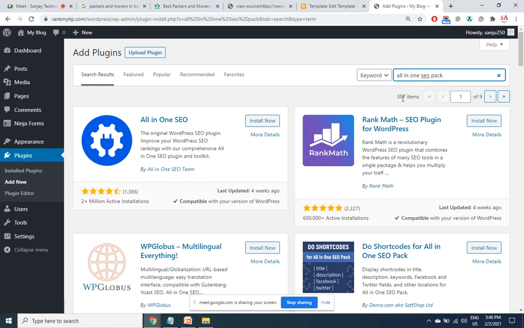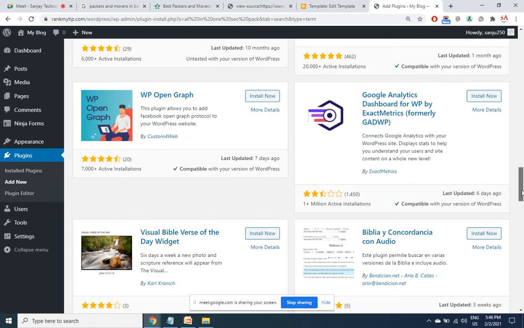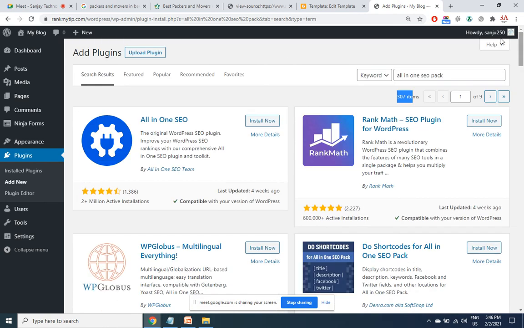There are so many plugins, just see here. Don't get tempted with any other plugin. This is the one that we need to install for the trio tags. Activate. I told you that any plugin after installation will be shown on the left side.